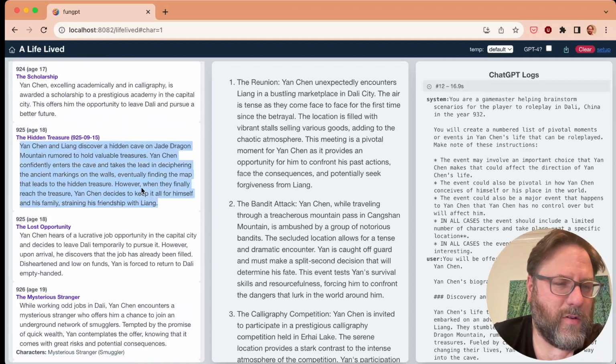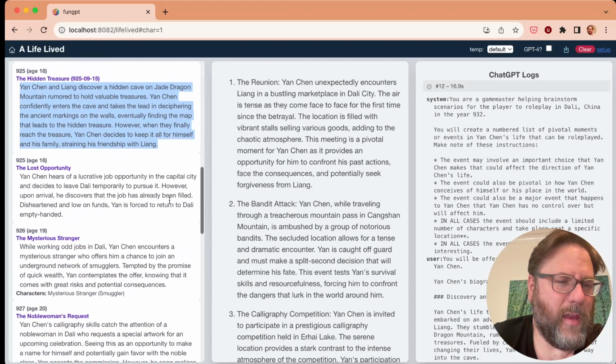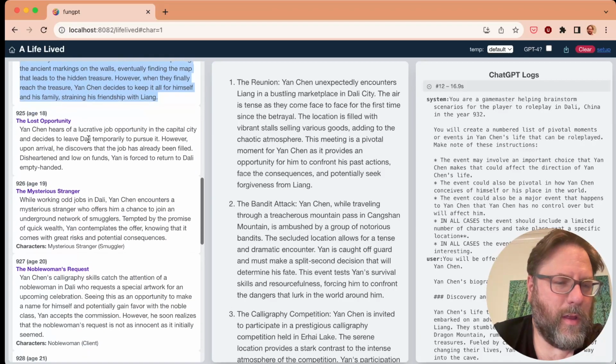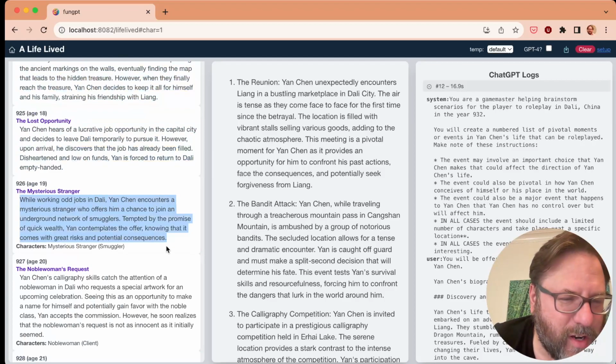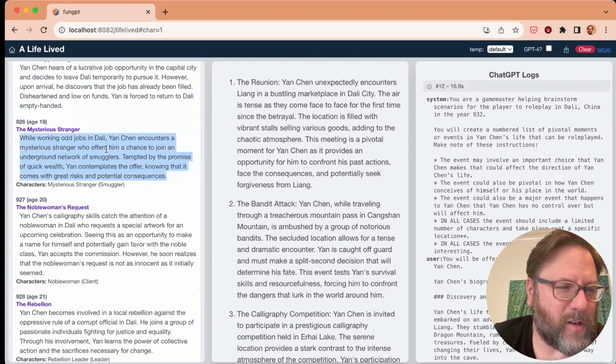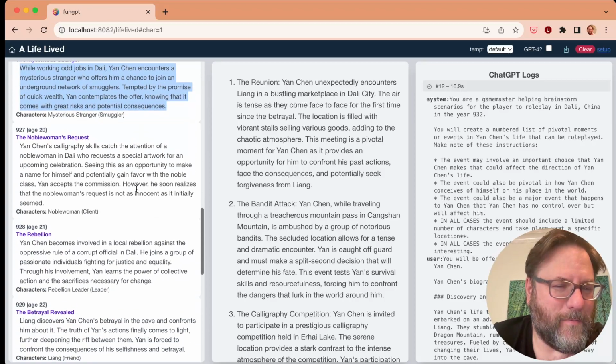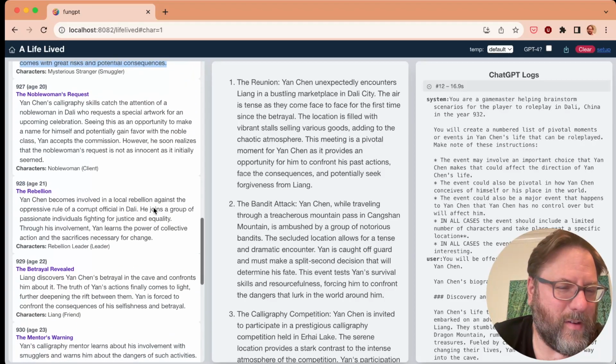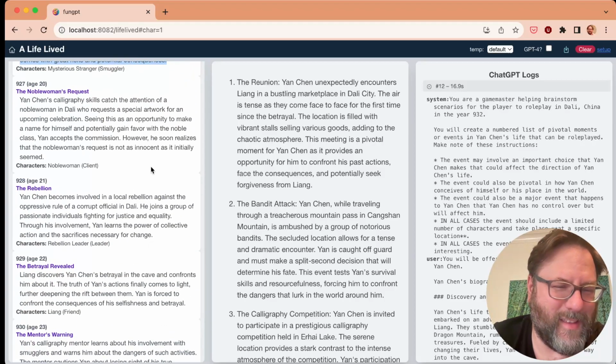Here we see the hidden treasure event. And then we have some more. I lost a job opportunity apparently while working. I encountered a mysterious stranger. Here though, these need to actually conclude. Did I join the smugglers or not? It's unclear. See, here it seems like it's going off in strange directions.